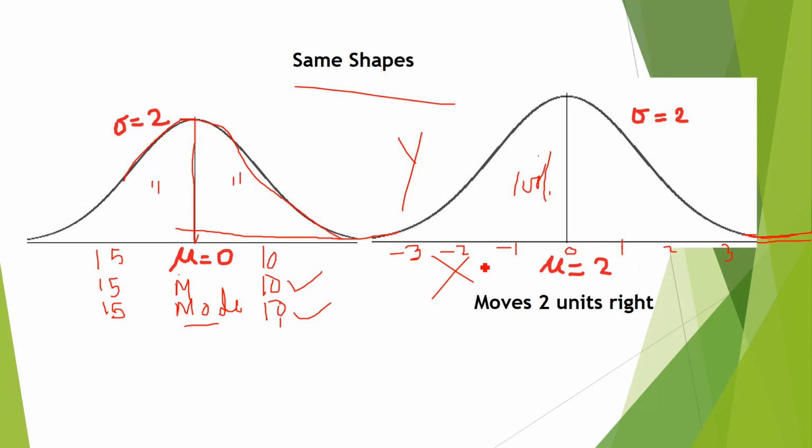Here is mu minus 1, so 1 standard deviation above or below the mean. If it is 2, we will say the standard deviation is 2 above or below the mean. From this range, if it is 1, approximately 68.3% of data is distributed. If the standard deviation is 2, then 95% of data will be distributed within two standard deviations.